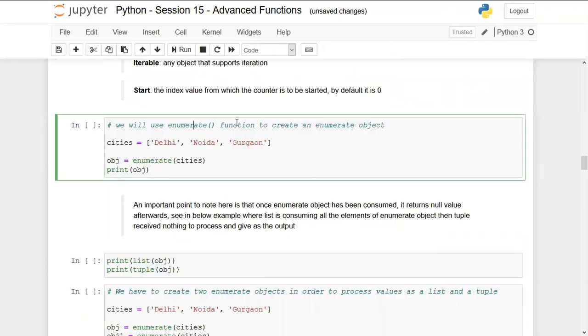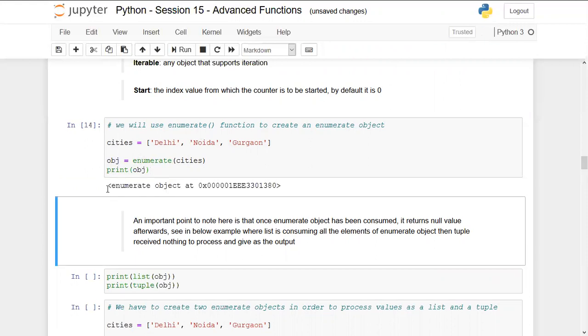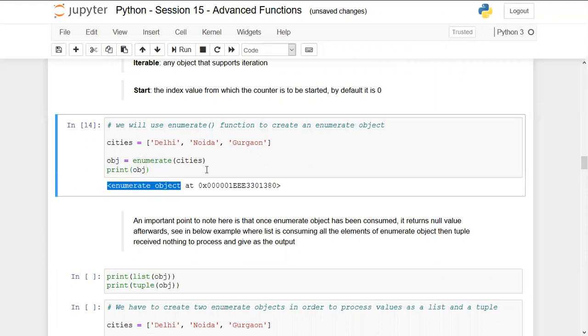We will use the enumerate function to create an enumerate object. So again, the example is the same. Cities, we have 3 cities, and I'm creating an object named obj, and I'm using the enumerate function on cities. Cities is a list. And finally, if I'm going to print obj, I'm getting the output as an enumerate object.